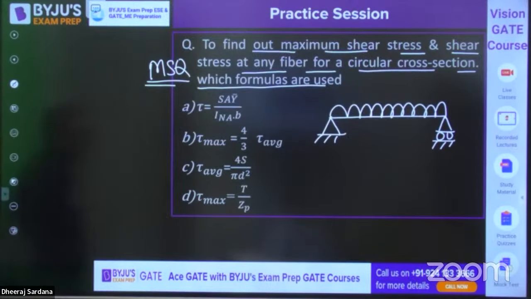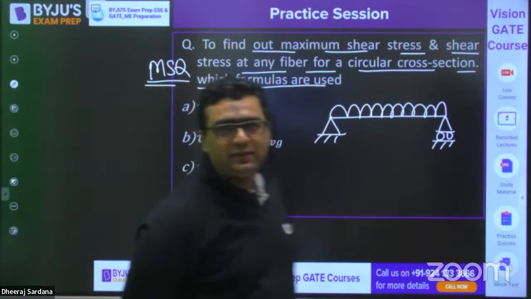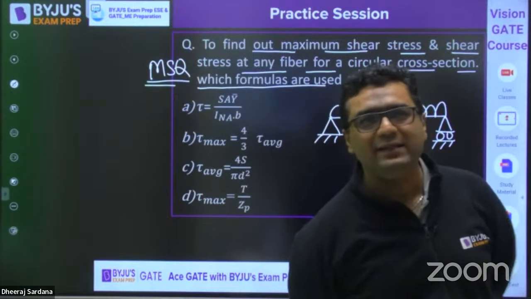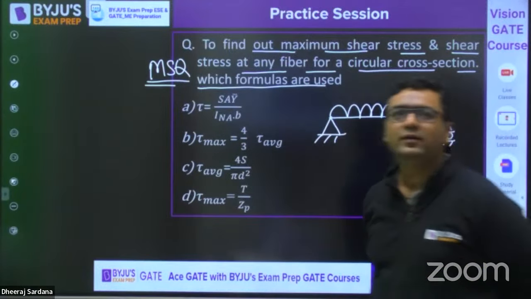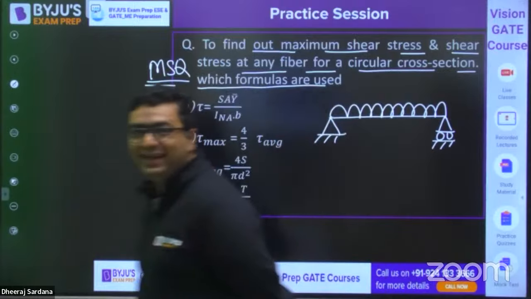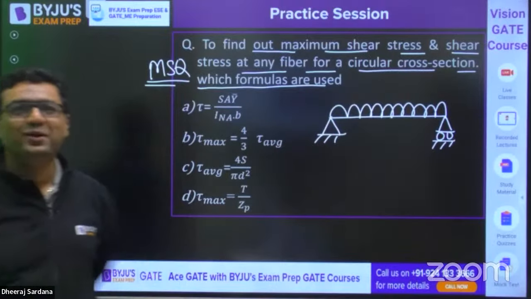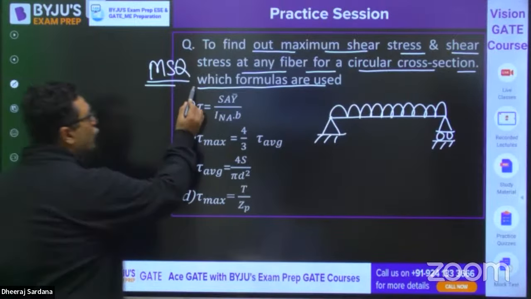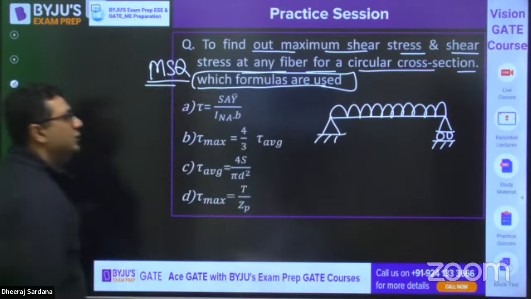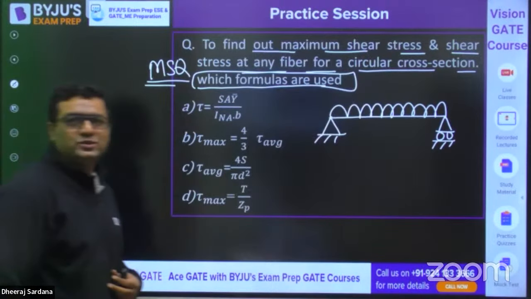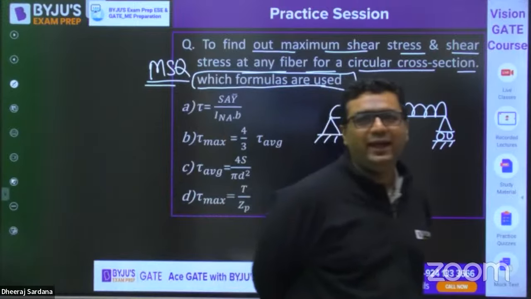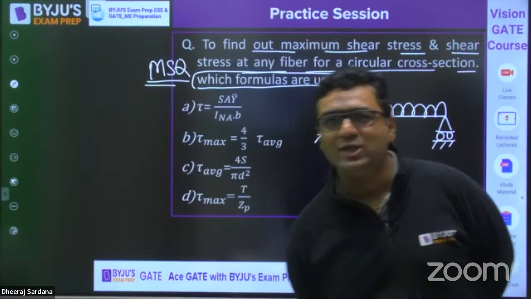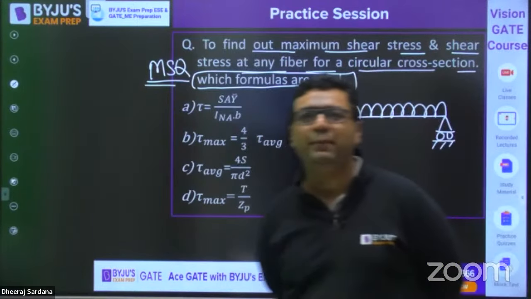Parth is saying A and C. Then A and B. Hari is saying A. Akash Kumar Yadav is saying AB.